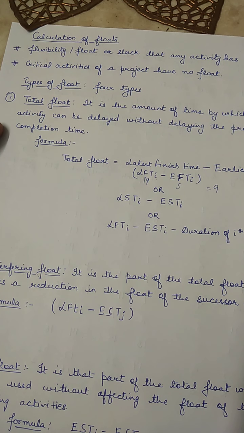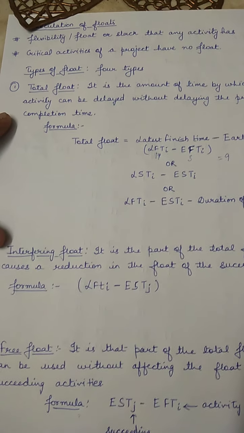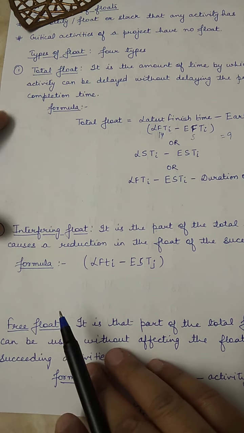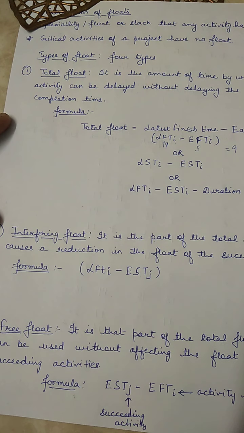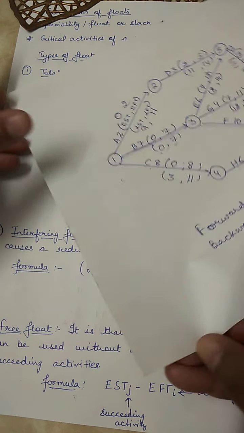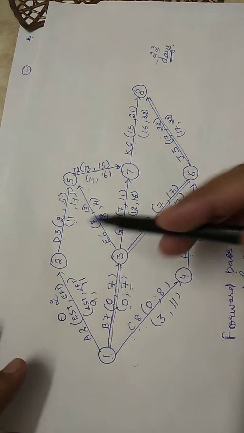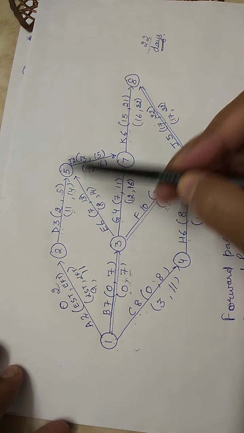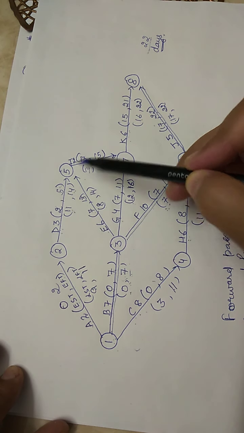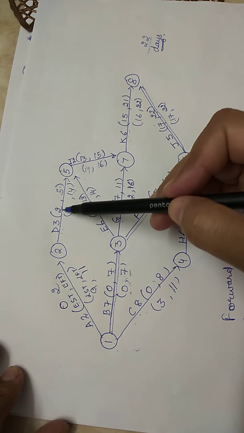Similarly, the total float for other activities can be calculated. The second type of float is interfering float. It is that part of the total float which causes a reduction in the float of successor activities. What this means is, we will take the same activity D. These are the successor activities and these are the predecessor activities of D.